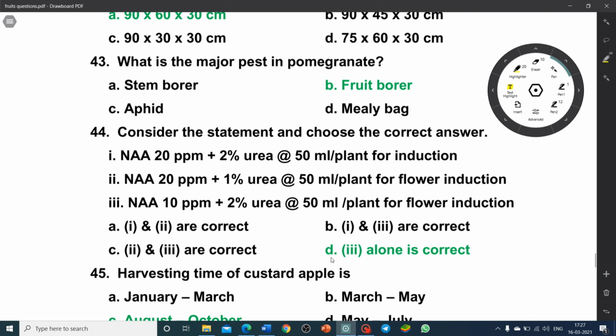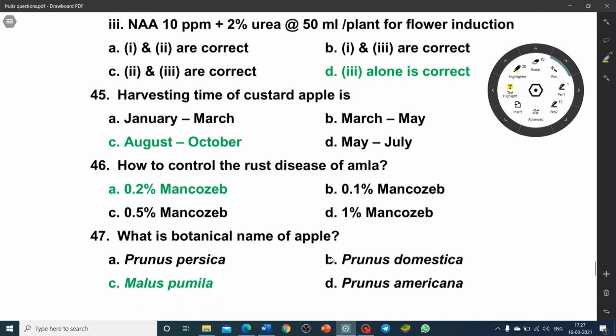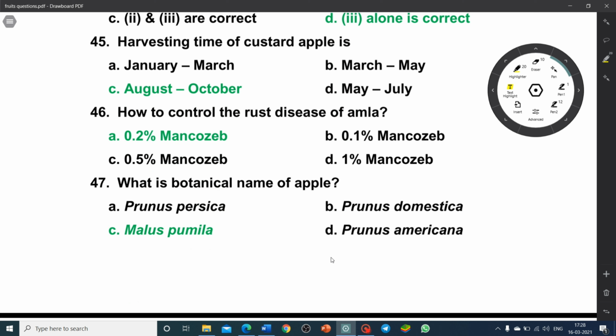Consider the statement and choose the correct answer. NAA 20 ppm plus 2% urea at 50 ml per plant for flower induction, or NAA 20 ppm plus 1% urea at 50 ml per plant for flower induction, or NAA 10 ppm plus 2% urea at 50 ml per plant for flower induction. Which one is the correct? Option D. The third one alone is correct. Harvesting time of custard apple is August to October.